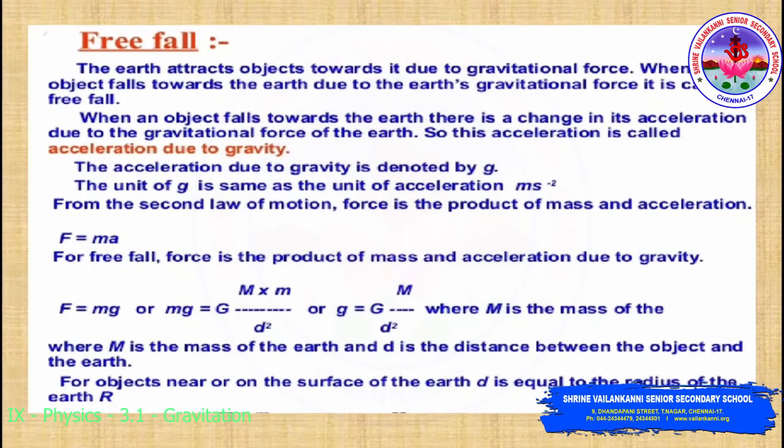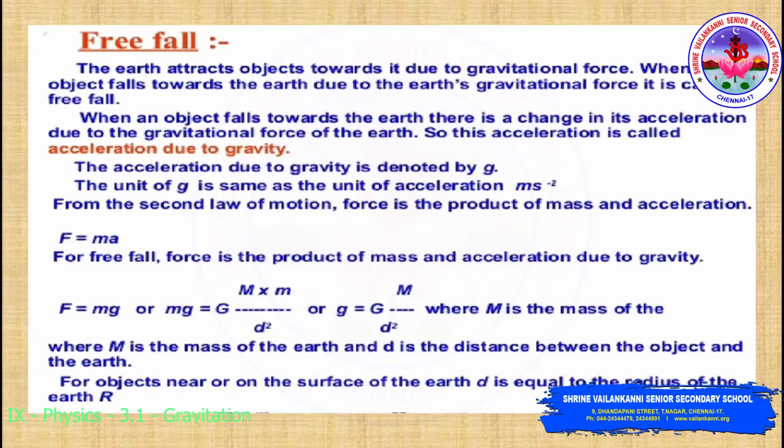Now we'll see free fall. Free fall is the concept of acceleration due to gravity. Every body on earth is attracted by earth towards its center. Therefore every object falls towards the earth due to the gravitational force of earth. So how can we define free fall?